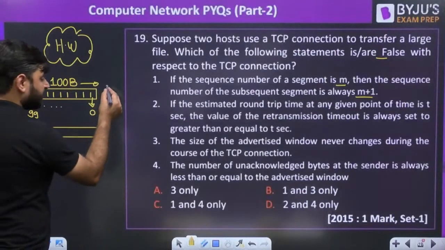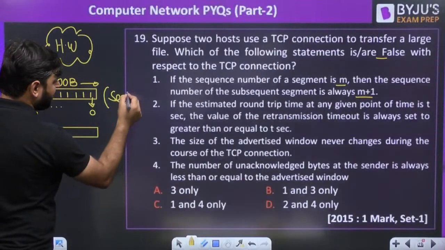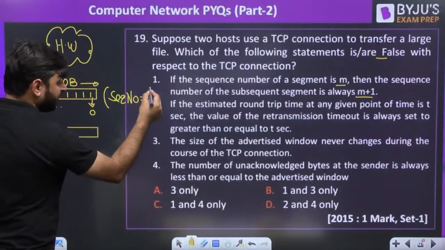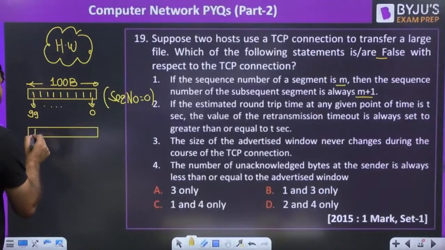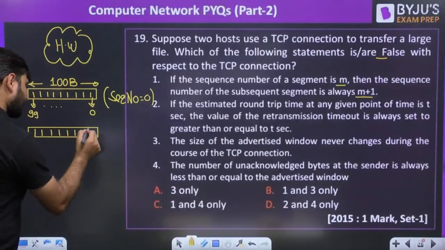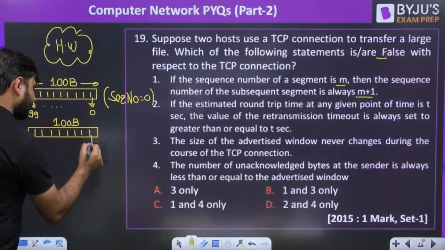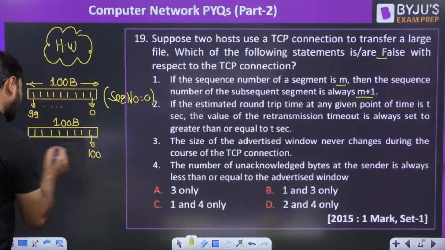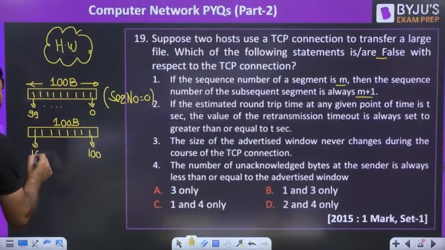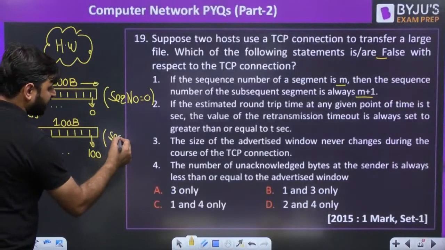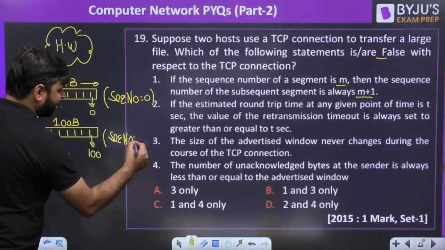Okay, and the sequence number of this packet is nothing but the first byte sequence number. Sequence number of this segment will be 0. Now another segment here we have. This also has 100 bytes. So the first byte sequence number will be 100, and the last byte sequence number will be 199, because we have 100 bytes. And the sequence number of this packet, how much is it? This is 100.